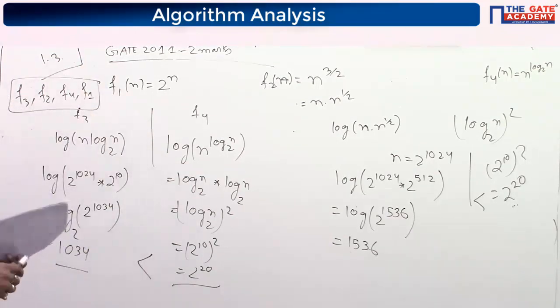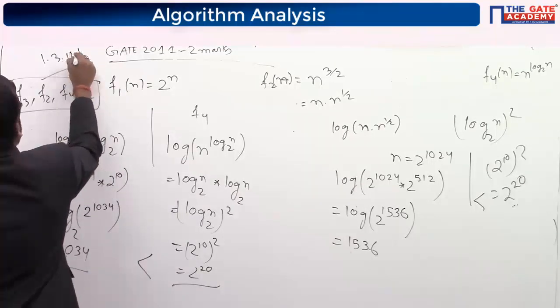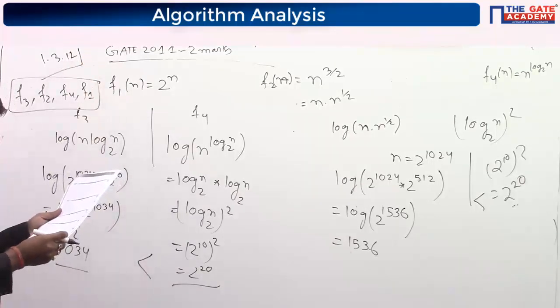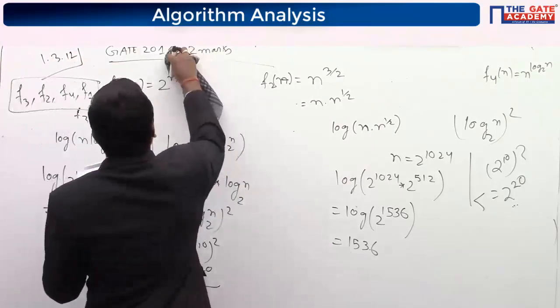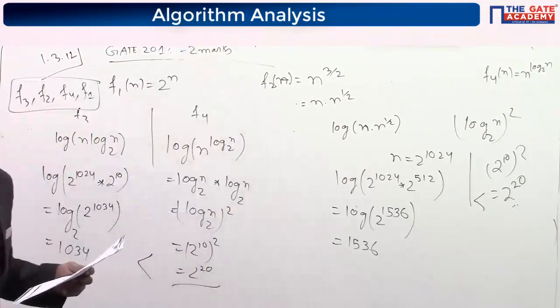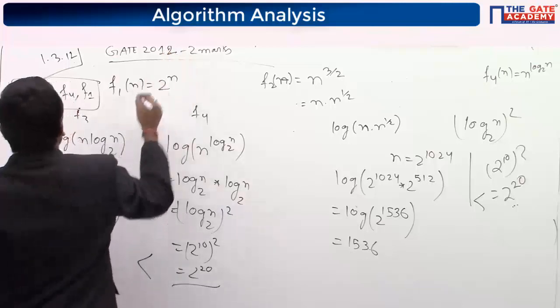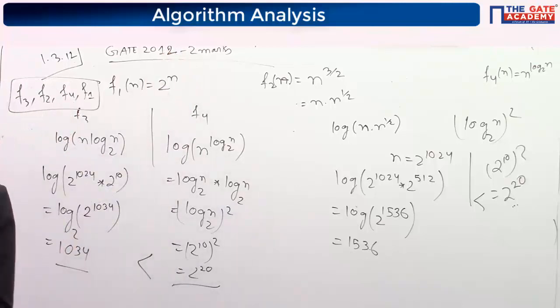Please tell me 1.312. It is your GATE 2012. Which option you got? 1.3.12. Vinay is saying C. What is the question? Let W and A and denotes respect. Dia got B, Arpit got C.